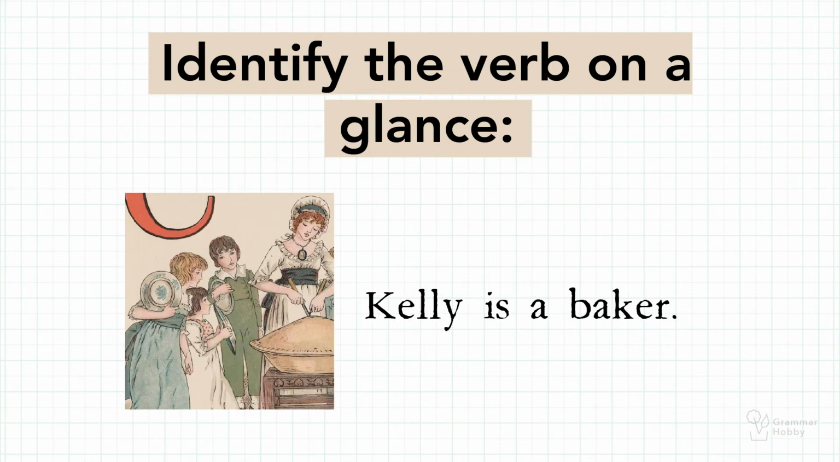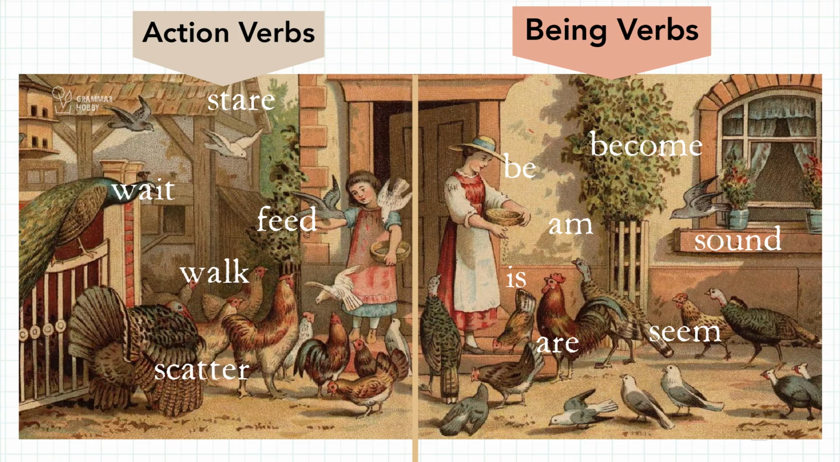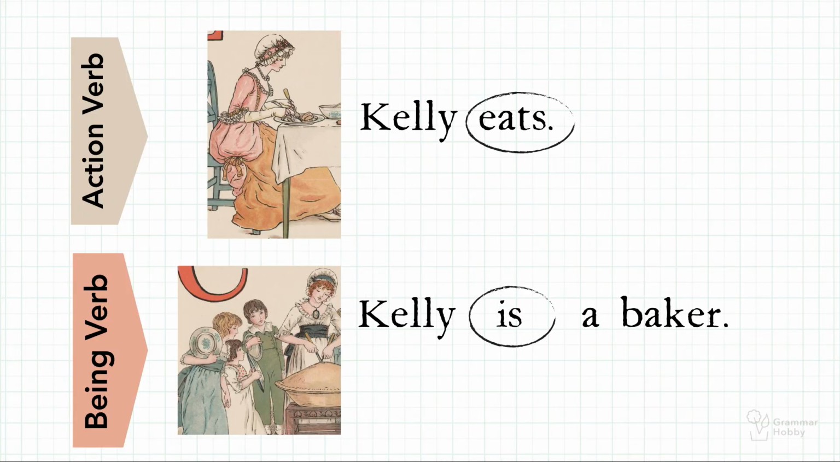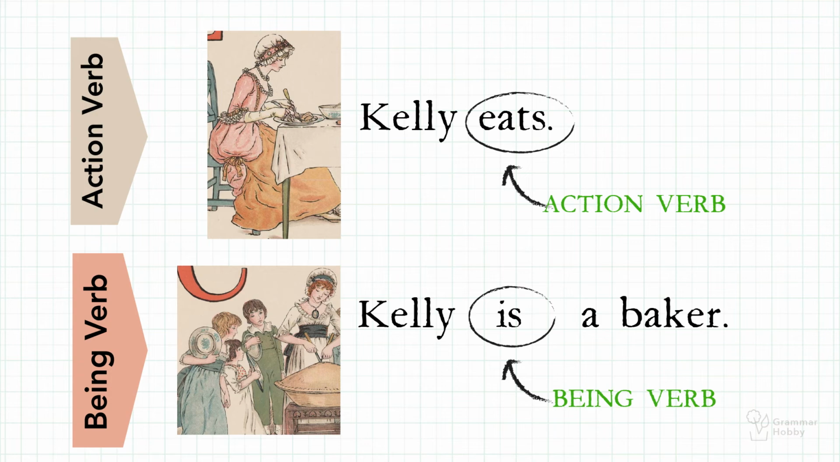Now take a look at the next example and try to identify the verb on a glance. Kelly is a baker. One of the interesting things about verbs in every sentence you see around you is that it does not always tell about actions. Verbs could also tell us about the state of being of someone. In this case, it's the word is. In our two sentences, we saw how a verb can either function as an action or a being.